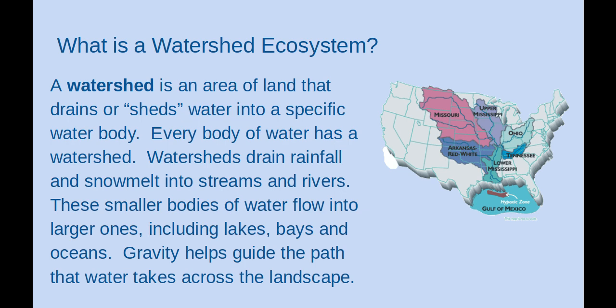What is a watershed ecosystem? A watershed is an area of land that drains or sheds water into a specific water body. Every body of water has a watershed. Watersheds drain rainfall and snowmelt into streams and rivers. These smaller bodies of water flow into larger ones, including lakes, bays, and oceans. Gravity helps guide the path that water takes across the landscape.